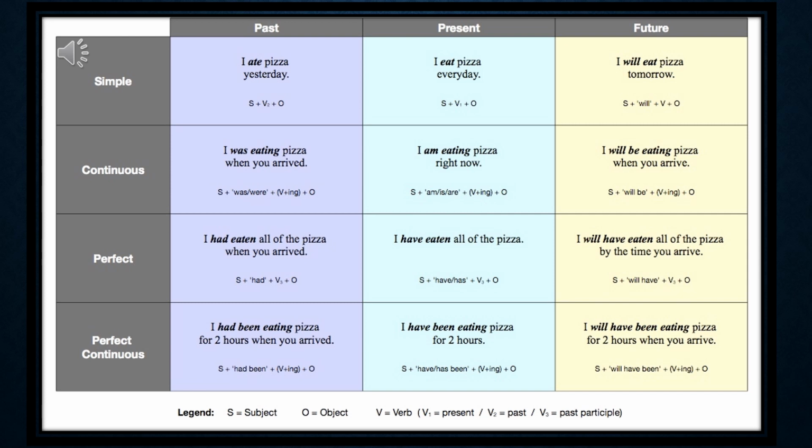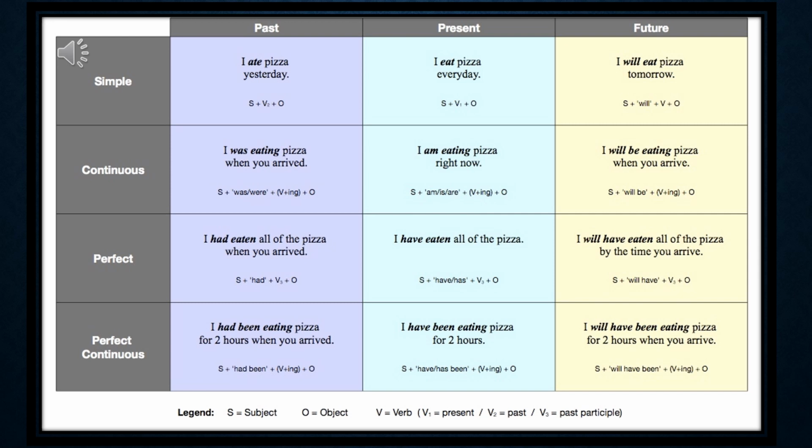Now see the second line, continuous past. So it is past continuous. I was eating pizza when you arrived. Subject plus was or were plus verb plus ing plus object.